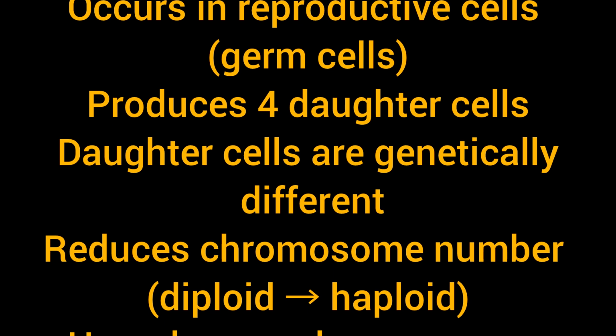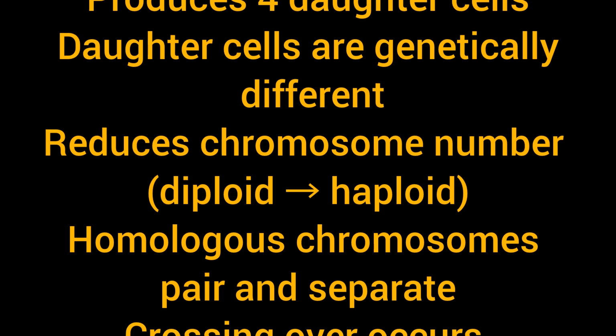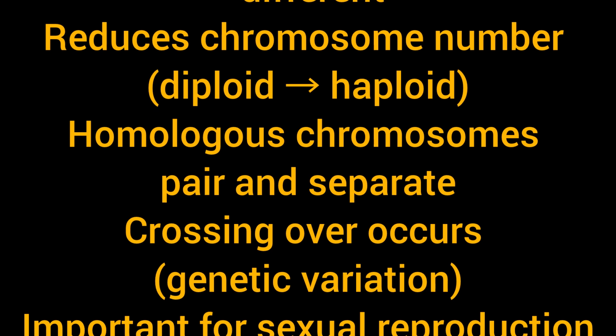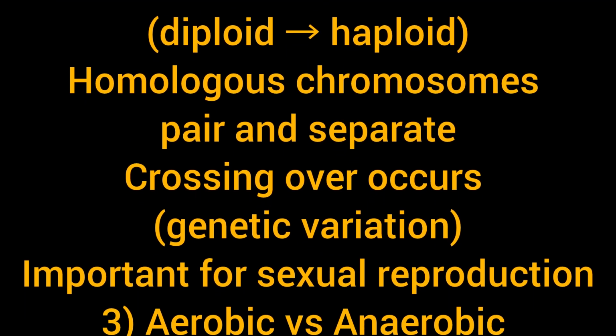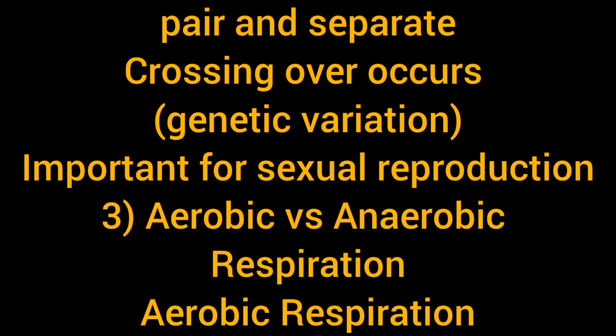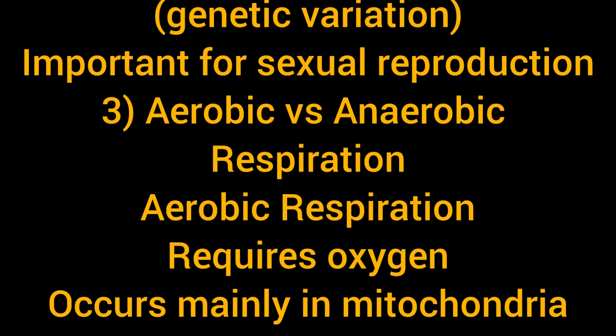Meiosis occurs in reproductive cells or germ cells, produces 4 daughter cells. Daughter cells are genetically different, reduces chromosome number, diploid to haploid. Homologous chromosomes pair and separate, crossing over occurs, genetic variation, important for sexual reproduction.